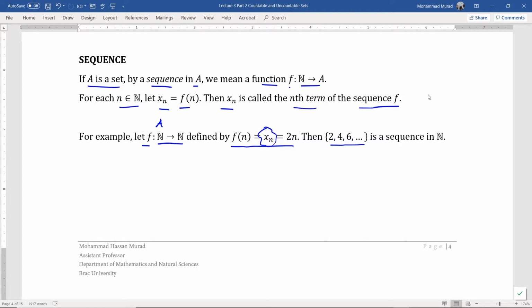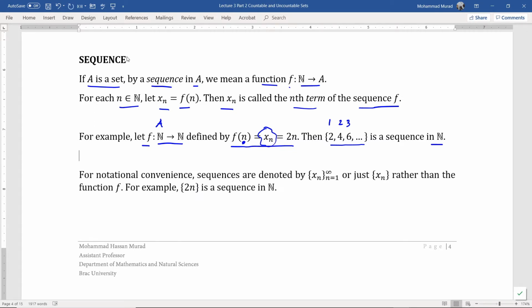And this is a sequence in N, because when we put 1, we get 2. When we put 2, we get 4. When we put 3, we get 6. So we are substituting 1, 2, 3 here, and we are multiplying it by 2, so we get the even positive integers. This is a sequence in N.